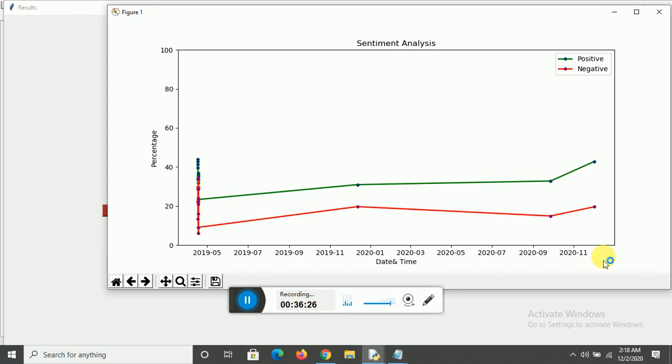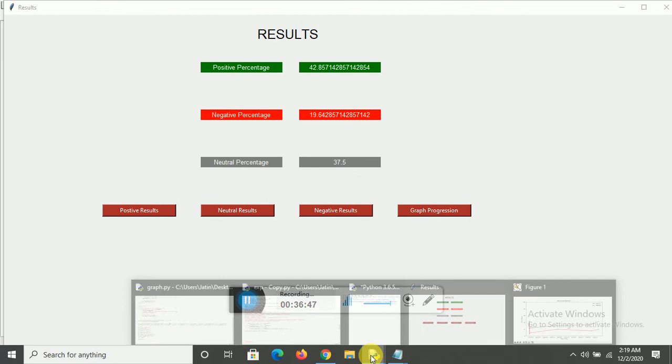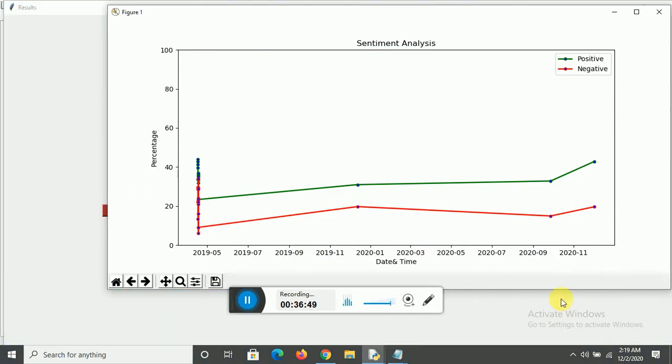Basically, it's the query part. You can put in any query, and accordingly, you get the sentiment of the query that you have put in, and you get a plot also, and you get a desired result also. So that was the project. By using the Python API, we access the tweets and we analyze the sentiment of the tweet, and we plotted the resulting graph, like I said over here. This is the entire purpose of the program, to plot the graph and see how the sentiment of a particular thing or a particular person is progressing over time.